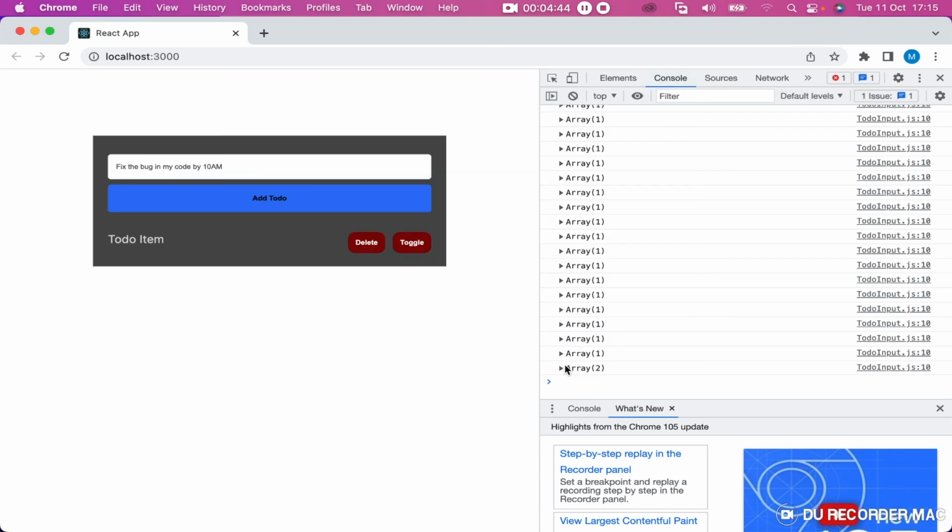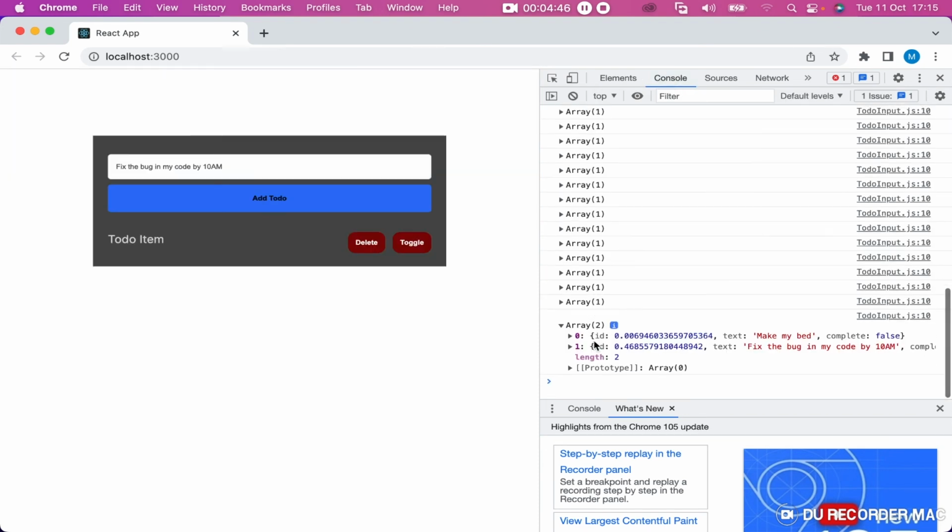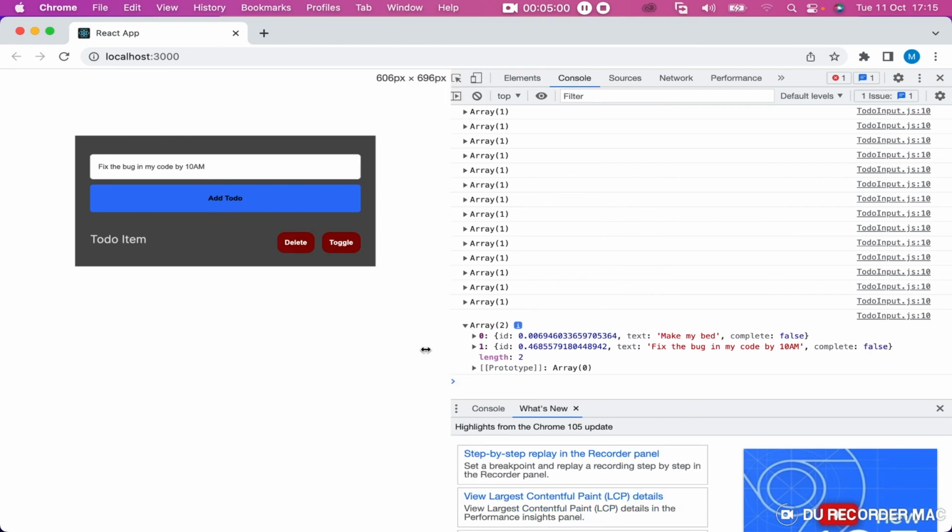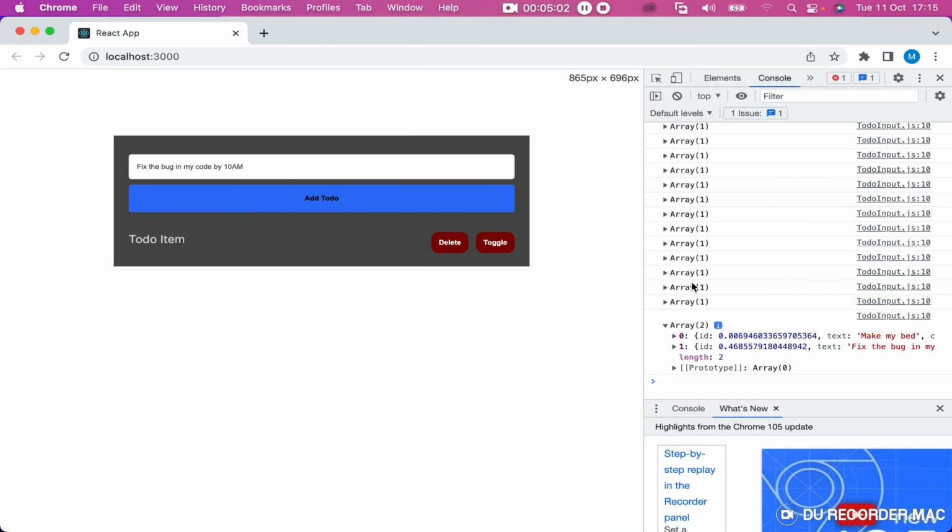We have something. The first one we entered is there: we have the ID, text make my bed, complete false. Then here is the second one we just entered, fix the bug in my code by 10 a.m., and complete is still false. So our code is working. We only need to find a way to make it display right here.